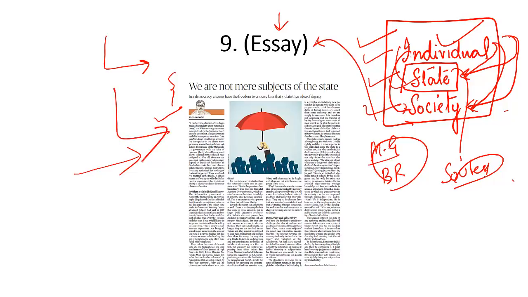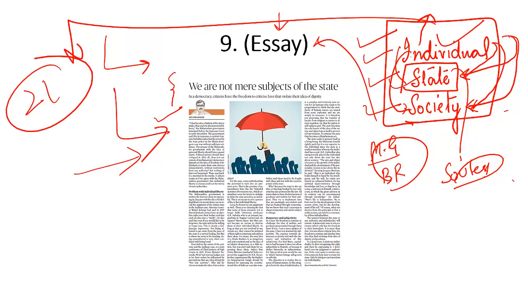The context of this column is the statement given by the Maharashtra government before the Supreme Court, wherein the Maharashtra government said it has become a fashion of the day to make a hue and cry about personal liberty. But it is this personal liberty which makes up an individual. And it is this personal liberty which the Supreme Court said is an intrinsic part of your privacy, which is a fundamental right under Article 21 of the Indian Constitution. It's a beautifully written column. If you have time, please go through this. It can be of immense benefit for your essay writing.